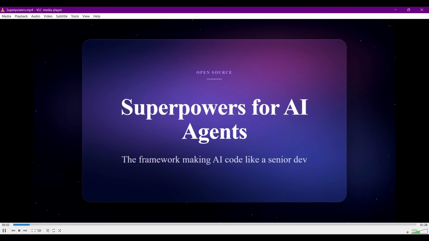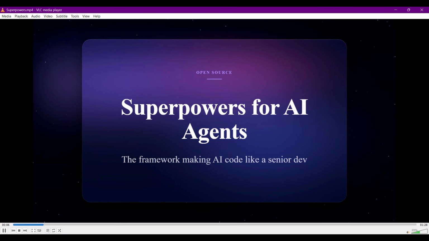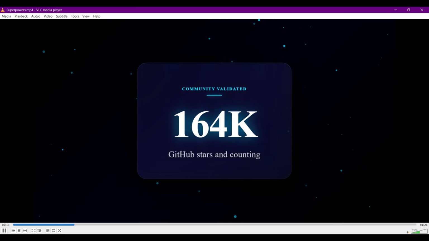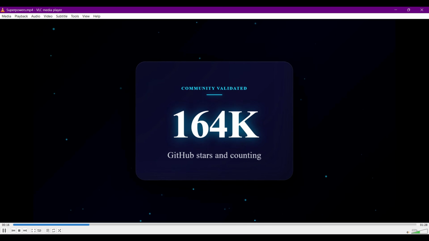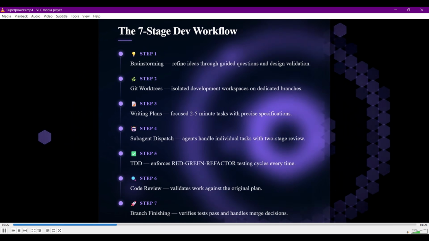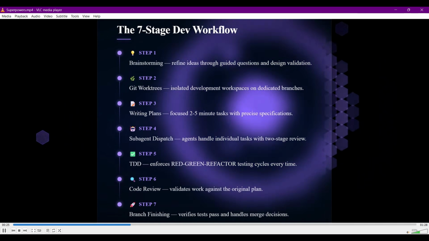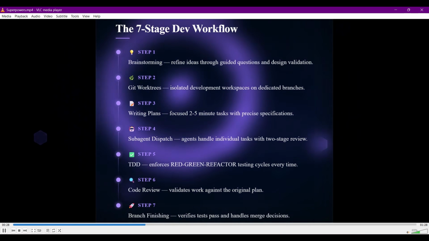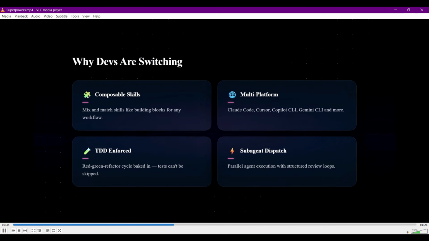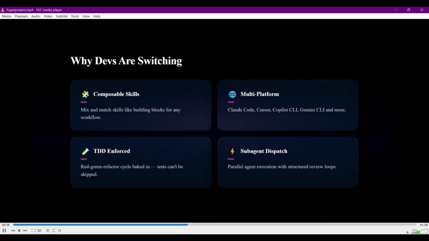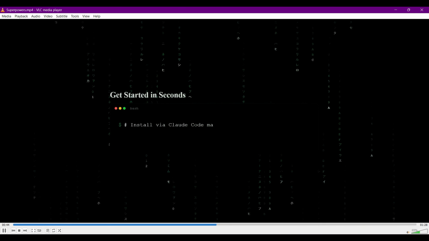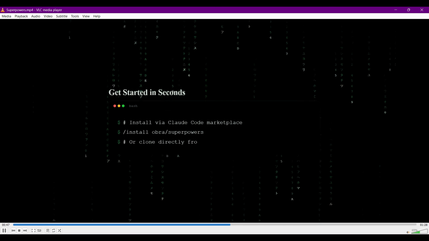Framework that gives AI coding agents real professional skills, over 164,000 GitHub stars and growing fast. 164,000 stars on GitHub. That's not hype, that's developers voting with their clicks. Superpowers is the real deal. Superpowers gives your AI agent a complete 7-stage professional workflow, from brainstorming and planning all the way through test-driven development and code review, like hiring a senior engineer who never sleeps. It's composable, multi-platform, and enforces best practices automatically, works on Claude Code, Cursor, Copilot CLI, Gemini CLI, and more. Your agent supercharged everywhere. Getting started takes seconds. Install from the Claude Code Marketplace or grab it directly from GitHub.